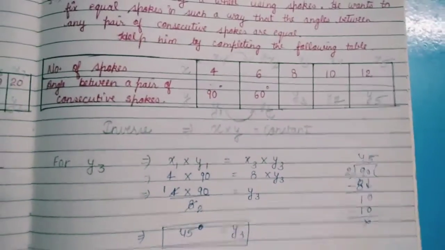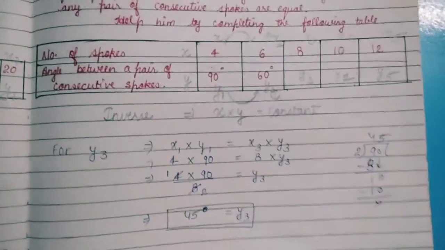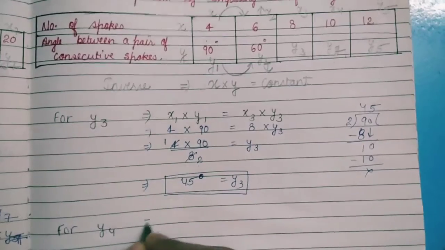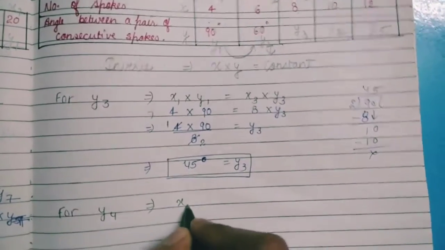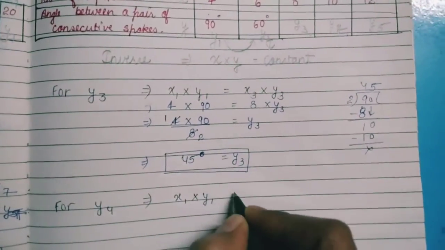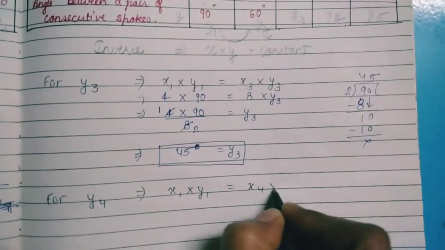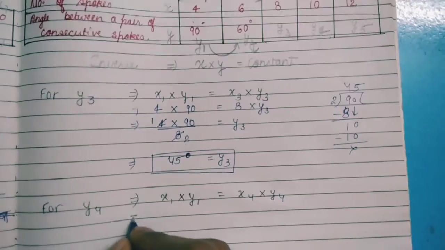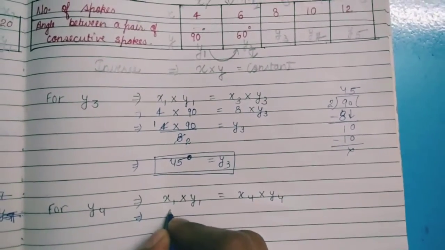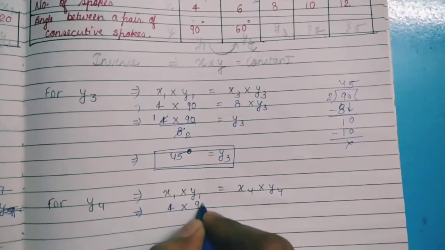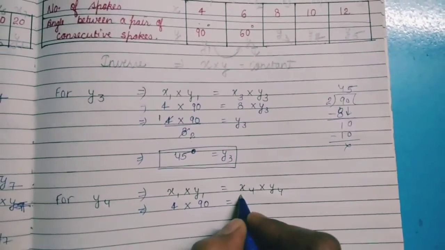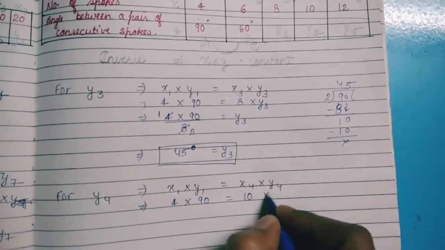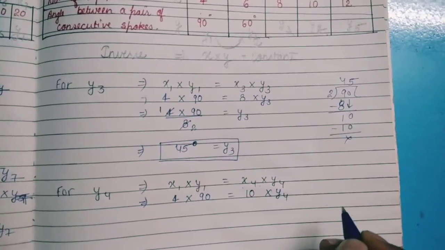Now we want to find the value of y4. Same as previous, for y4 we write x1 into y1 compared with x4 into y4. The value of x1 is 4 and y1 is 90. x4 is 10 and y4 as it is.